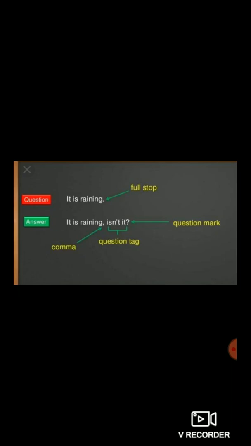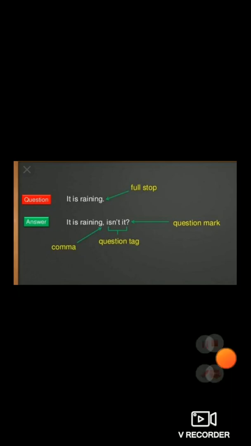And at the last, don't forget to put the question mark. You will lose your marks here. So children, keep in mind that you have to write the whole sentence. Instead of putting a full stop, you need to put a comma. After putting the comma, you have to start writing the question tag. And at the end, you have to end the question tag by putting a question mark. Clear? Understood?